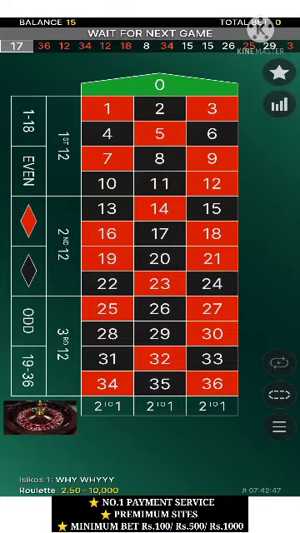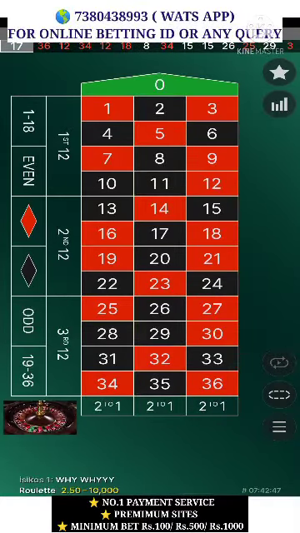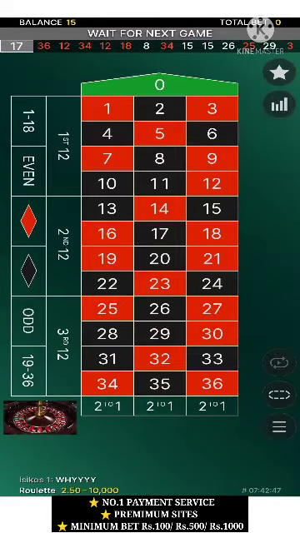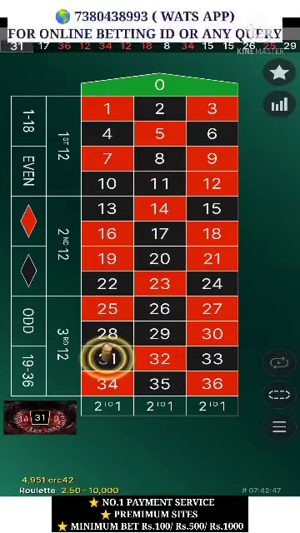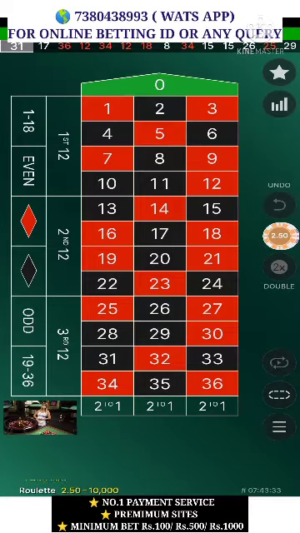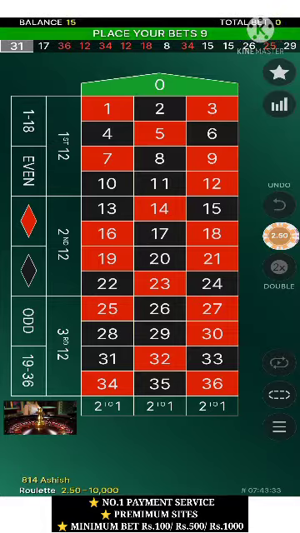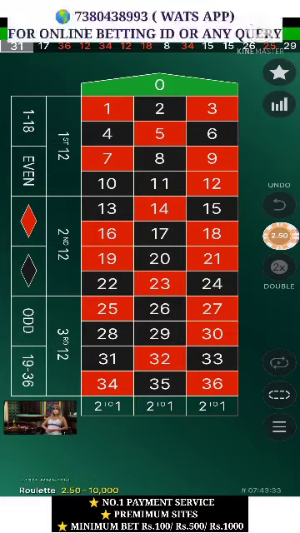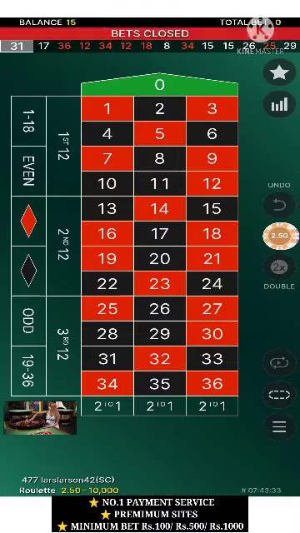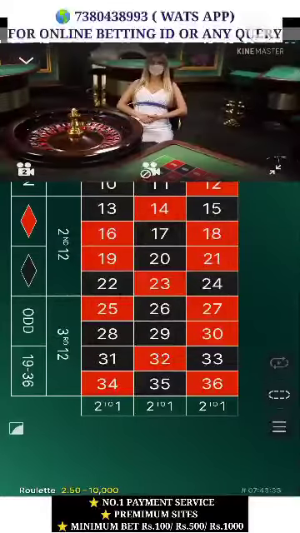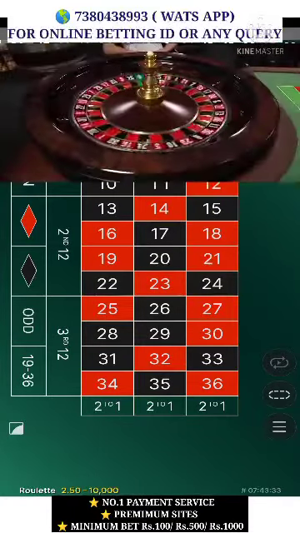Here you can see first 12, second 12, third 12. These three options mean the total 36 numbers are divided in three parts. First 12 means 1 to 12, second 12 means 13 to 24, and third 12 means 25 to 36. Here you will get double money. If you think a number between 1 to 12 will come, the ball will stop on some number between 1 to 12, then you will click on first 12. If you think 13 to 24 will come, you will click on second 12, and in the same way third 12. I think you guys are getting my words.